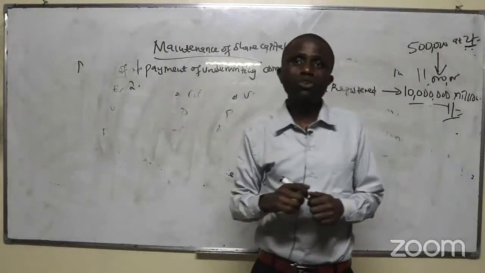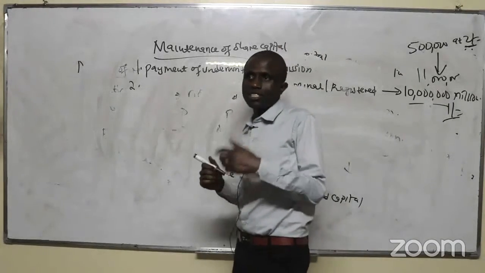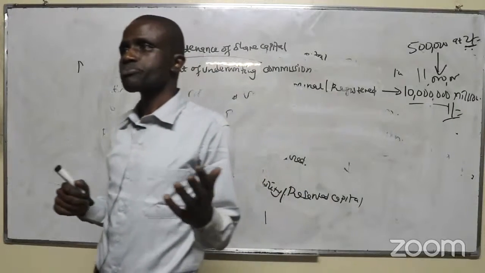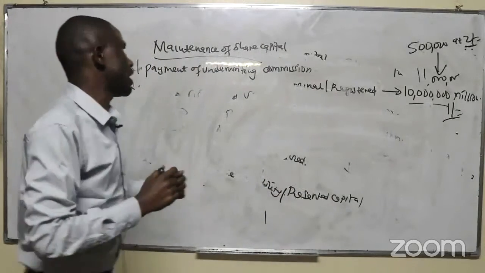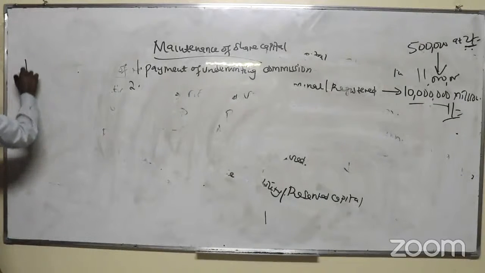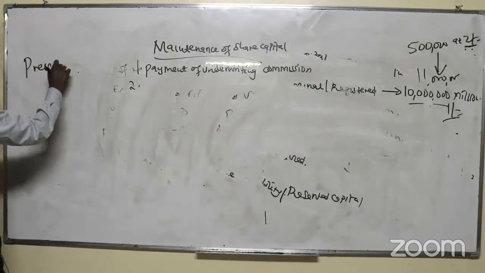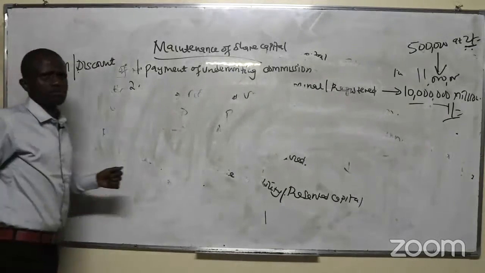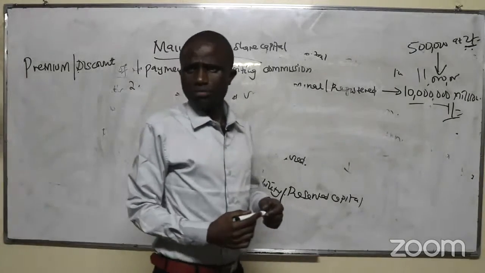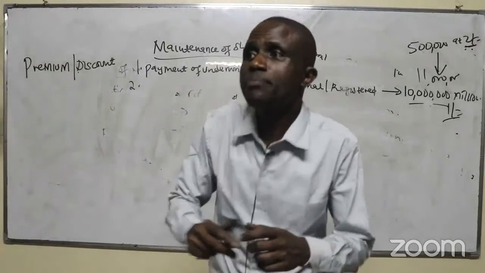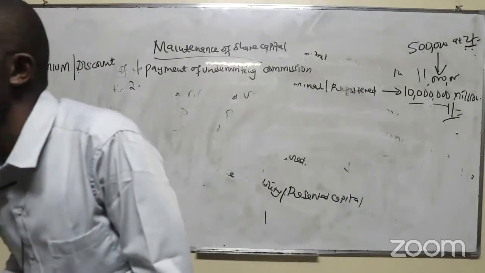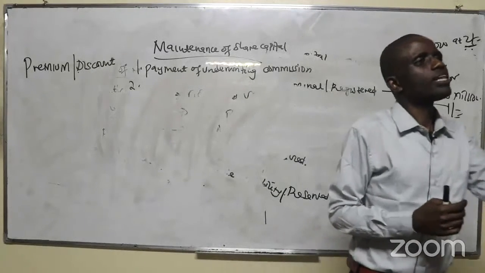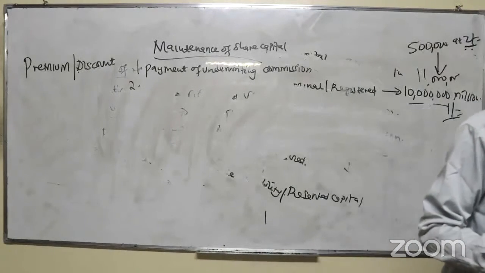It is not illegal, because it doesn't reduce the share capital of the company. What is issuing shares at a premium? I told you this is a question that comes. I want to see whether you listen. What is the difference between issuing shares at a premium and issuing shares at a discount? Premium is higher than the par value. Above the word is par. The examiner is looking for the word par.